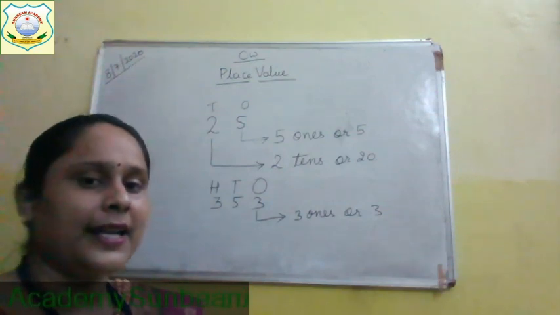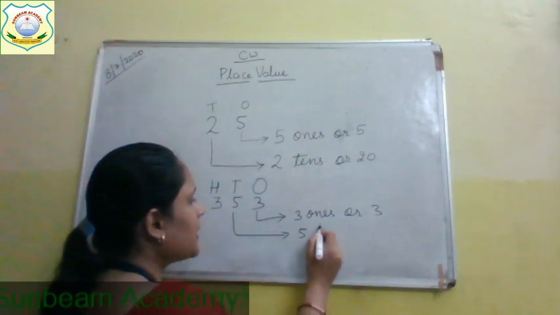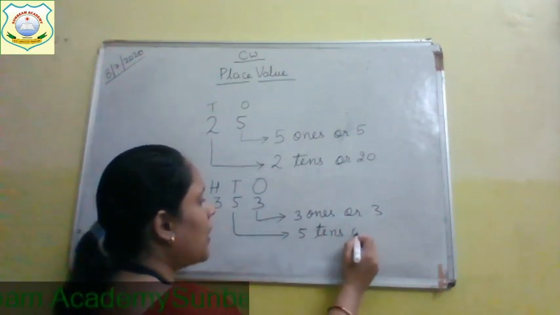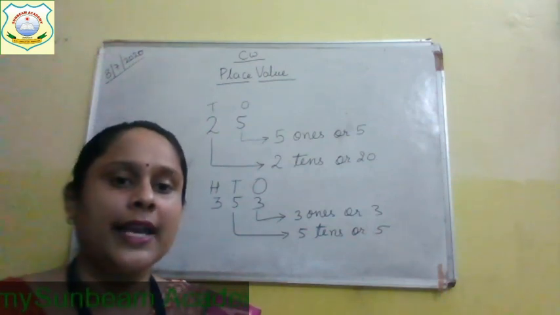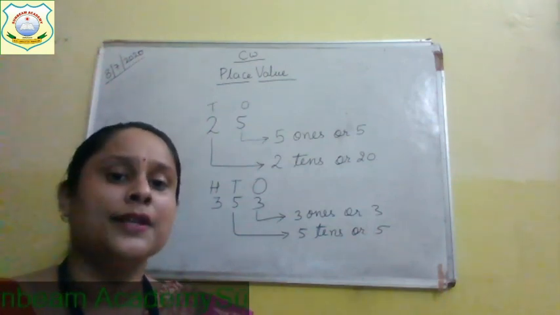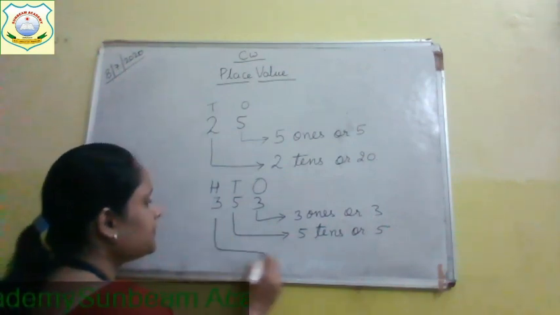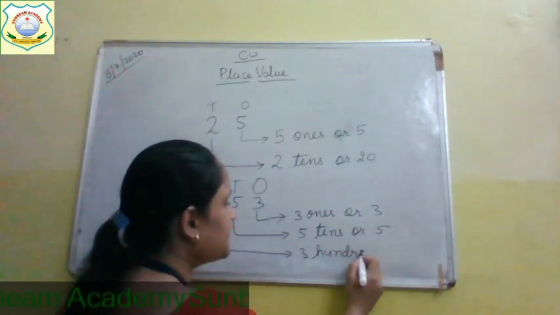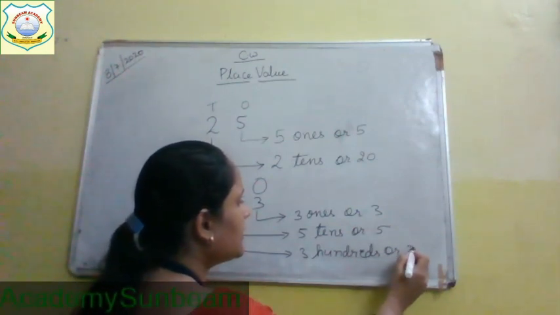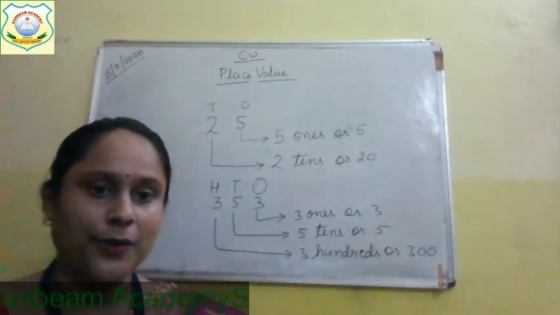What is the place value of 5? 5 tens or 50. Now 3 is at hundreds place. So what is the place value of 3? 3 hundreds or 300. It's clear to you?